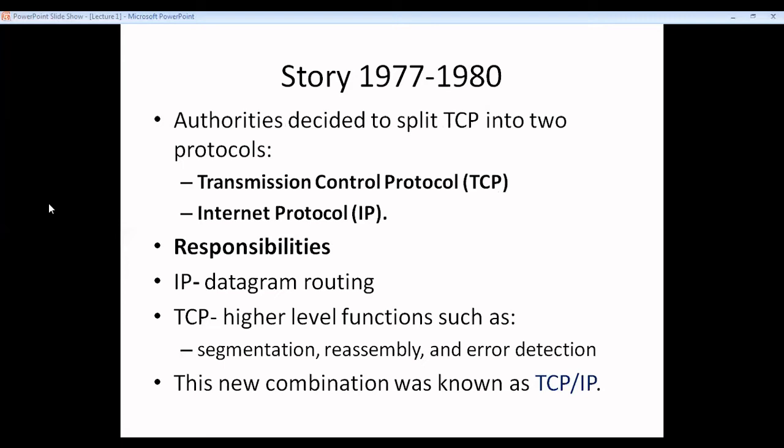Now what happened between 1977 and 1980? They split the authorities, ARPANET, and the community. They decided to split the TCP protocol into 2 different protocols, which are Transmission Control Protocol, TCP, and IP.